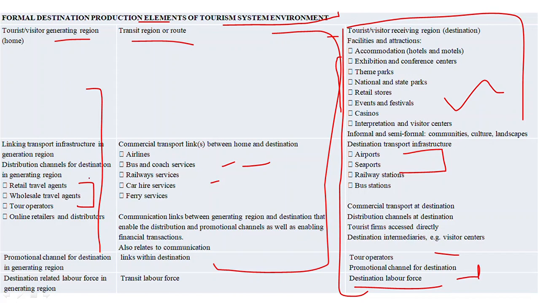Like we will have ferry service and car hire service at TDR. In TRR we may have some communication link between TGR and TDR. In TGR, as already said, there will be agents through which we will be booking our tour, and in TDR we will have the accommodations, the attractions, the theme parks, the national parks, the retail stores, the events and festivals, the casinos. Okay, so all that we will have in TDR.